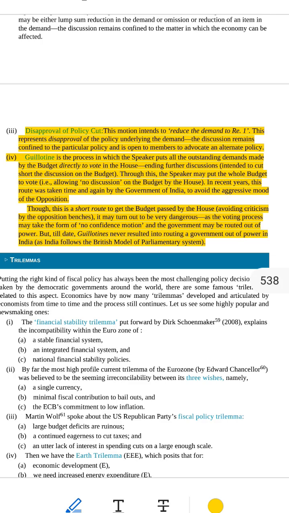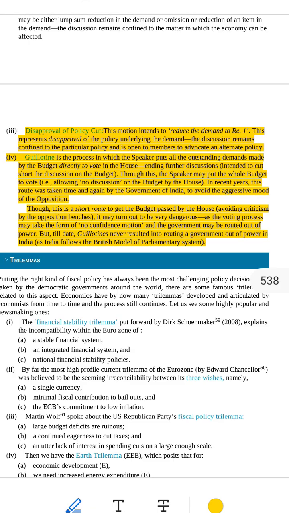Can members suggest a better plan? Yes, this is not just about saying no. The members can also say, your plan is bad, here's a better one. For example, if the government wants to build a fancy airport in a village, the member might say, that's not useful. Why not use that money to build hospitals instead?